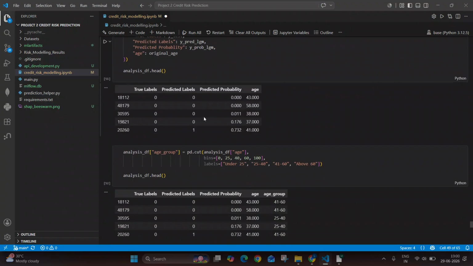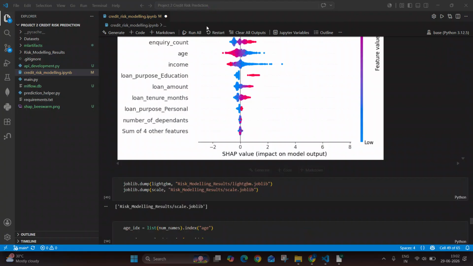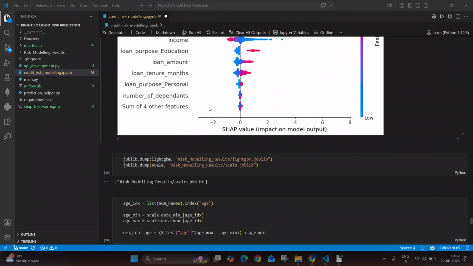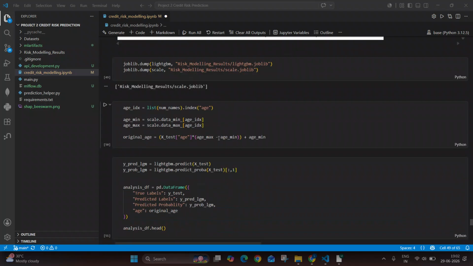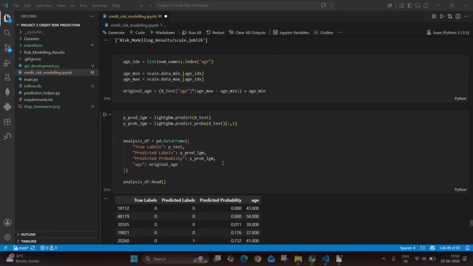After doing this, we have also performed a fairness analysis of our model so that we can understand whether our model is fairly treating the applicants or not based on age.